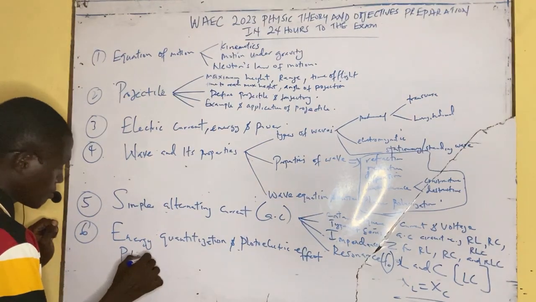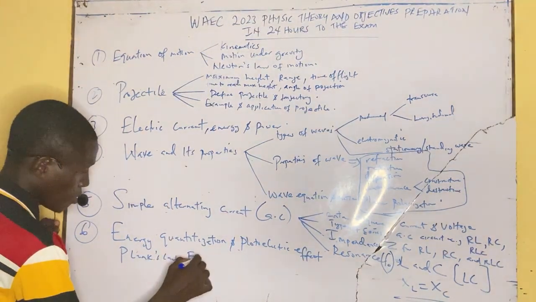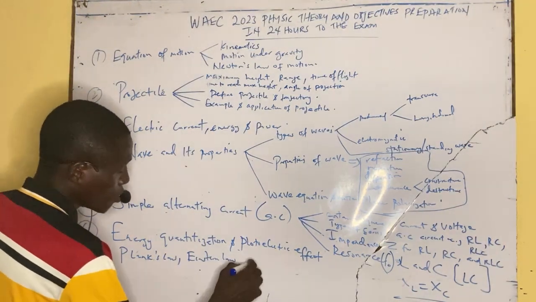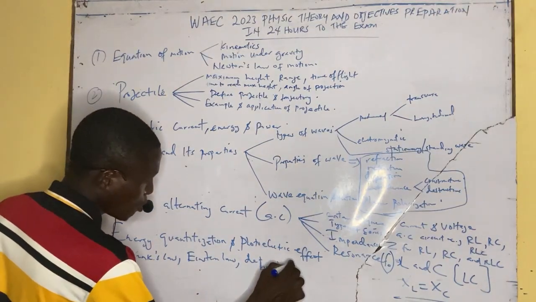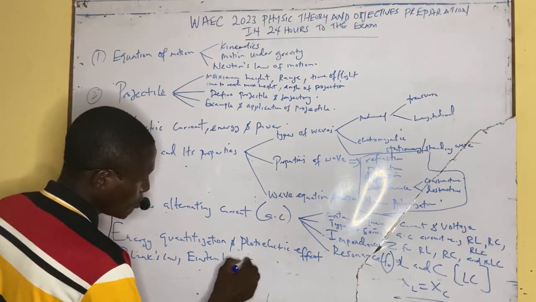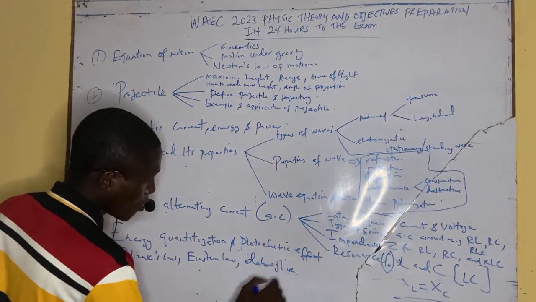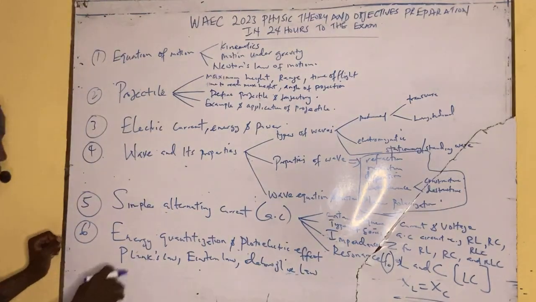Planck's law, Einstein's law. We have de Broglie, the de Broglie law. So what other law do we have here? These are the major 3 laws.